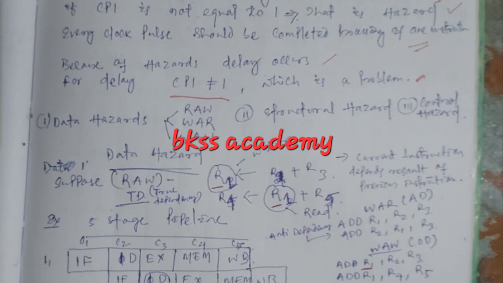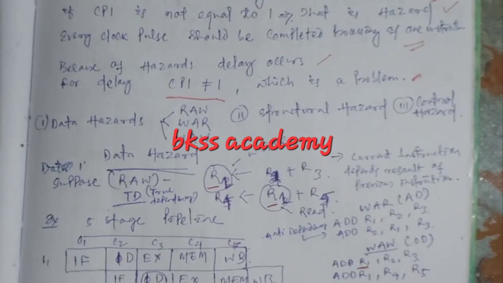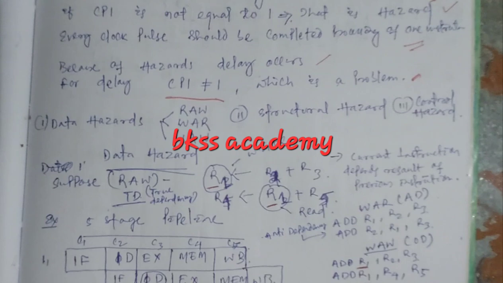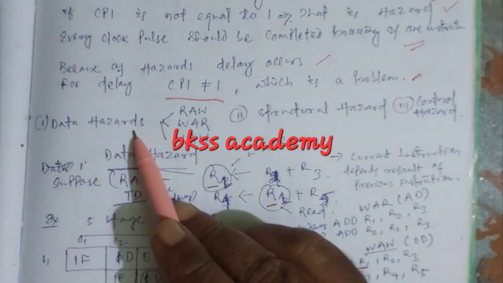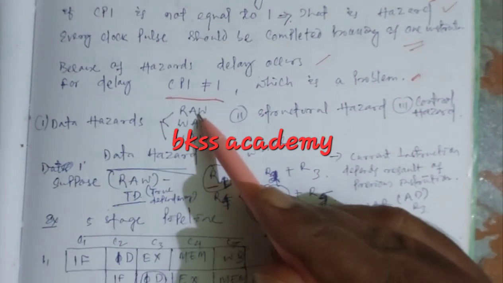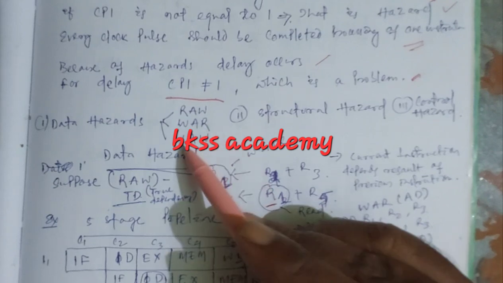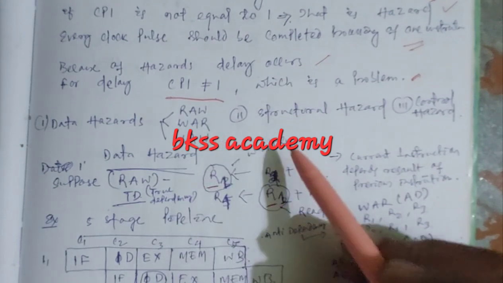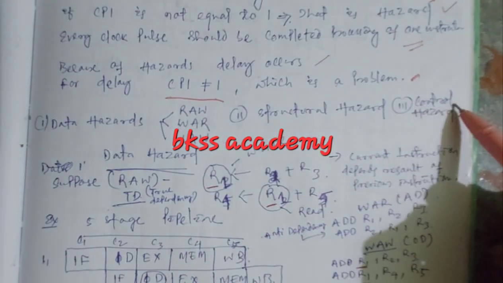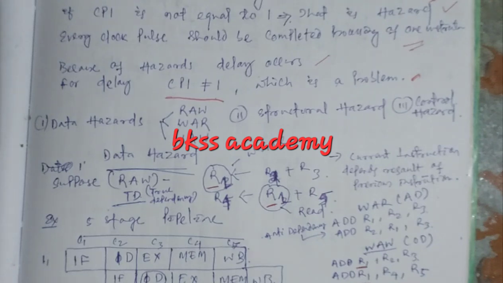There are many hazards, like data hazard, structural hazard and control hazard. Data hazard is of three kinds: read after write, write after read, write after write. Then structural hazard, then control hazard. Data hazard, suppose read after write.